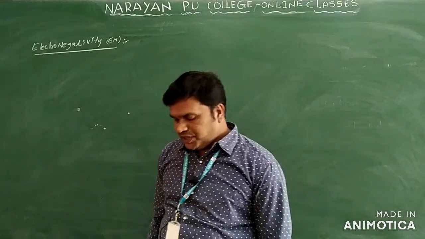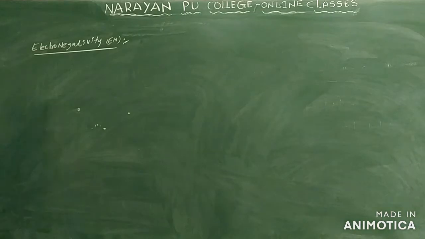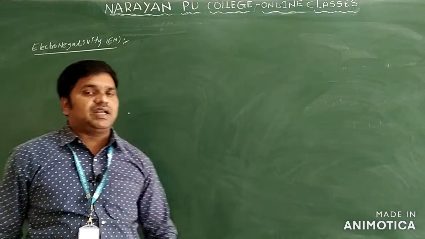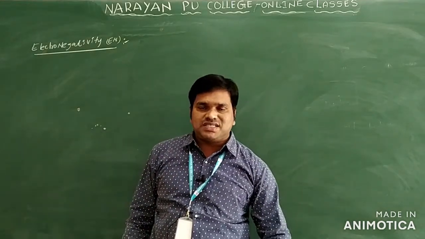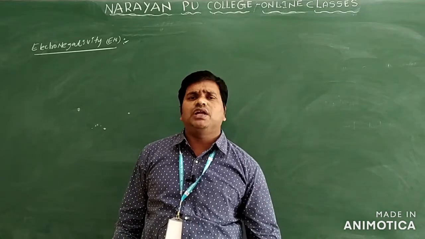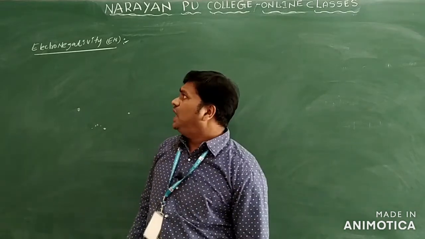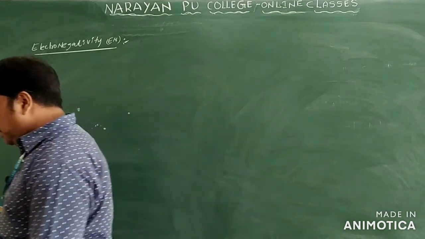So the next periodic property we have is electronegativity. Simply we denote it by EN. So what is electronegativity? The tendency of an atom of an element to attract the shared pair of electrons towards itself in a molecule, or in a compound, or in a covalently bonded molecule, we call electronegativity only.